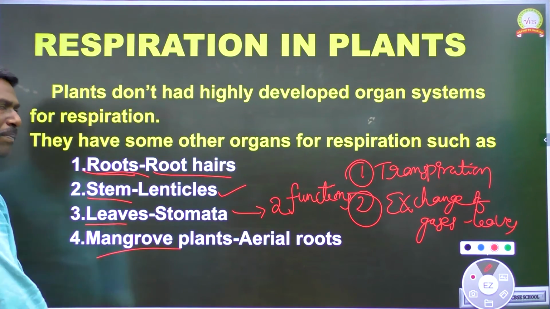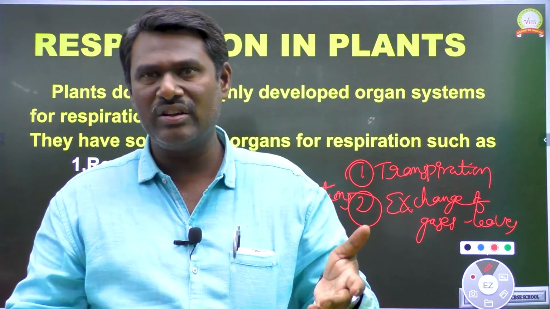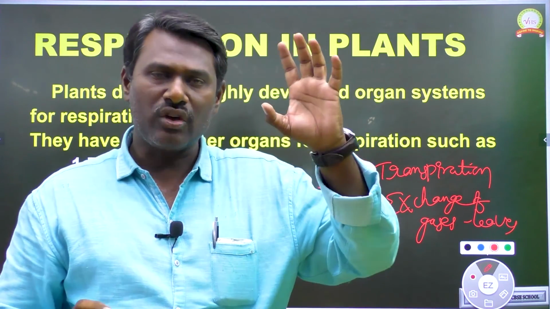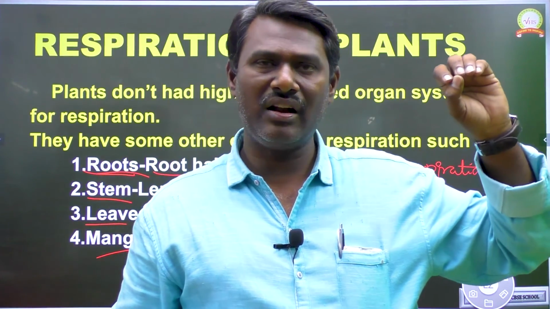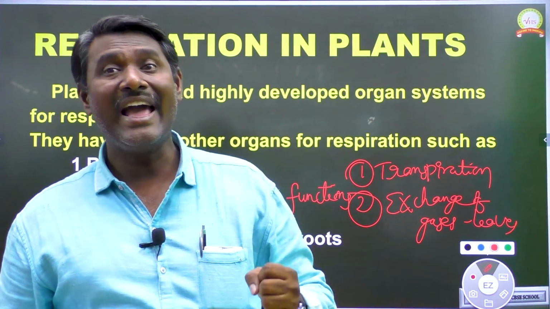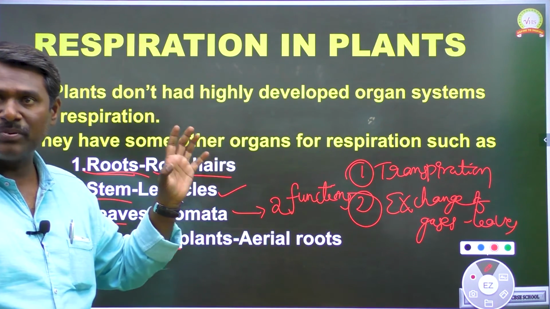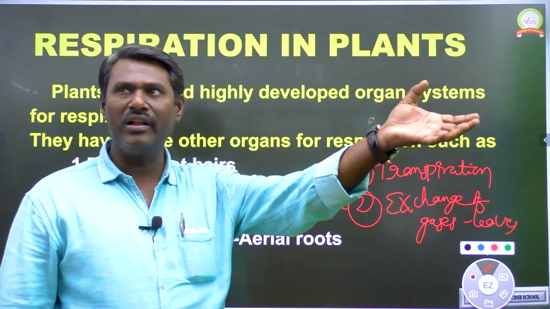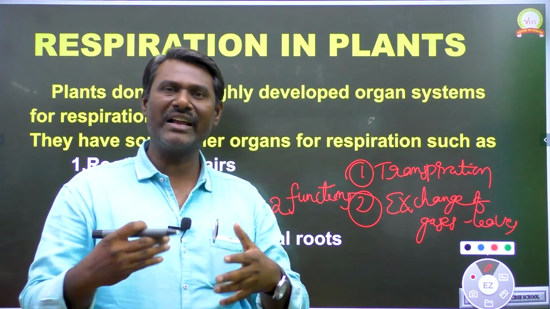Next one, mangrove plants. We can see these mangrove plants near seashores, ocean shores, where a large amount of salt water is available. Within this salt water, that is seas or oceans, we can see heavy salt concentration. Within these shores, very little oxygen is present. That little amount of oxygen is captured by the aerial roots present in the mangroves. So these are the different types of respiratory organs in plants. By utilizing all these respiratory organs, plants can respire and they can survive.